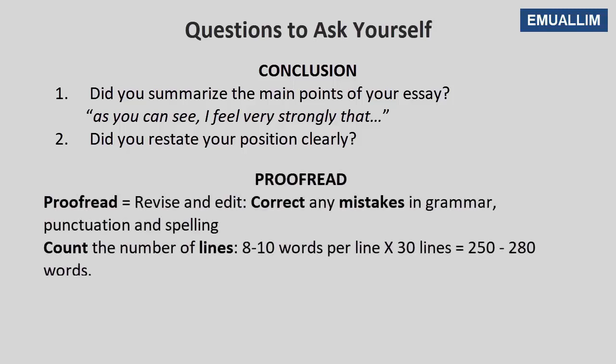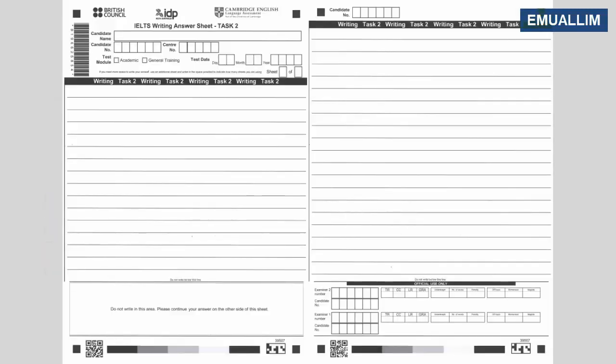You will also have to proofread your essay. You will have to revise and edit and correct any mistakes in grammar, punctuation, and spelling. You will also have to count the number of lines. Let me show you the easiest way to find out how many words you have written without counting. There is a link in the description below to the IELTS Writing Answer Sheet Task 2.